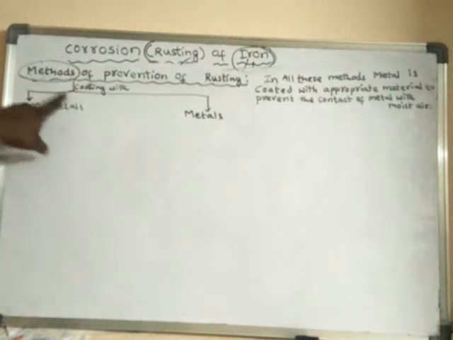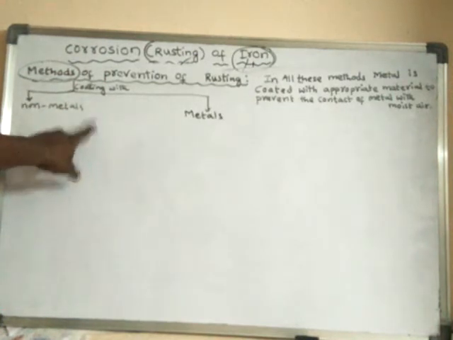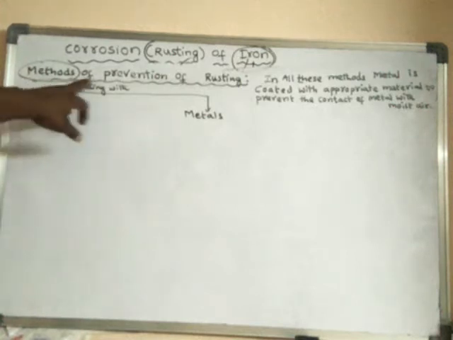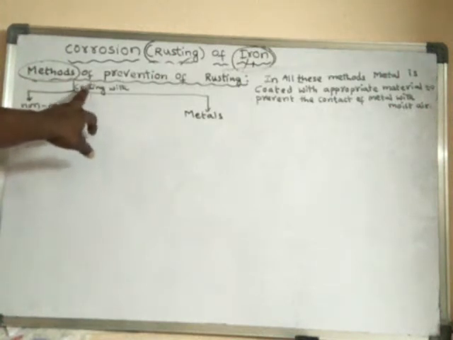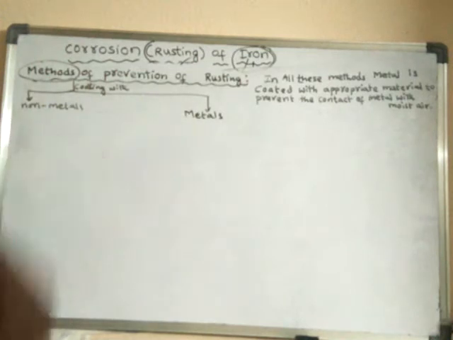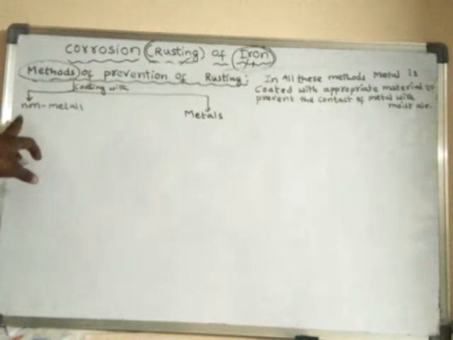These methods depend upon the material which we use. Coating with non-metals is one type of method, and coating with metals, that means the surface of the iron is coated with some other metal, or else it is coated with some non-metals.